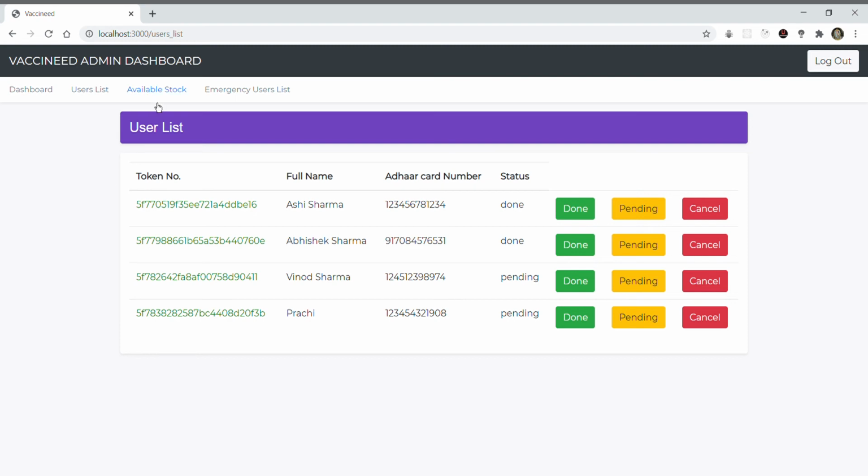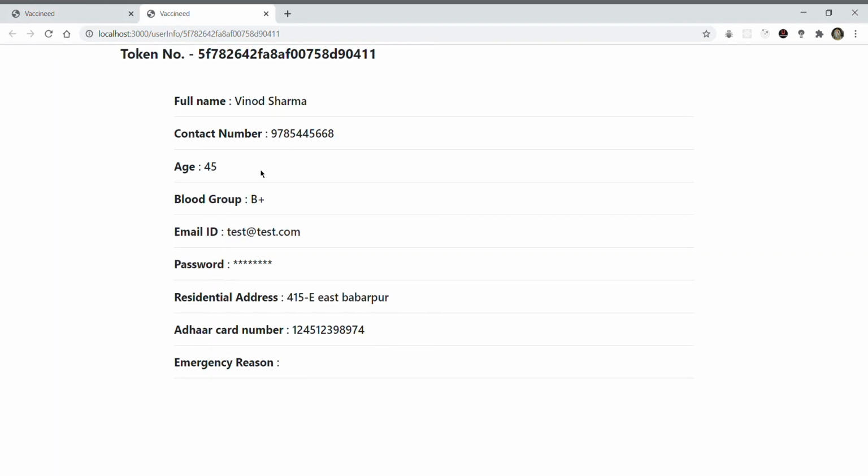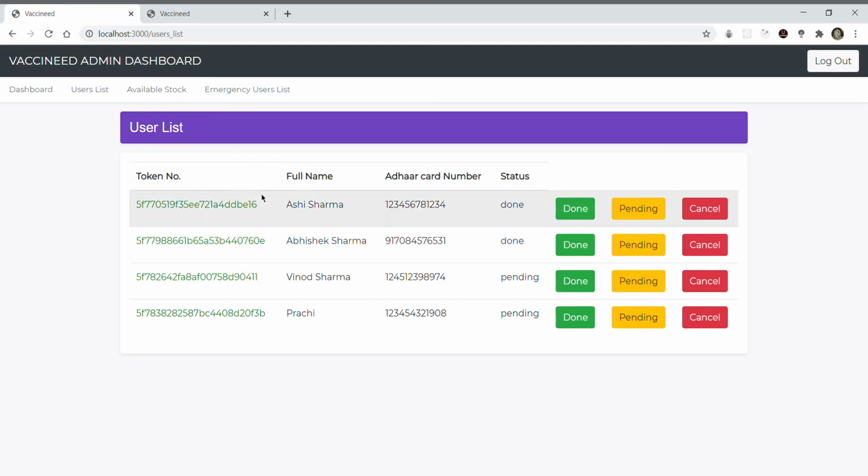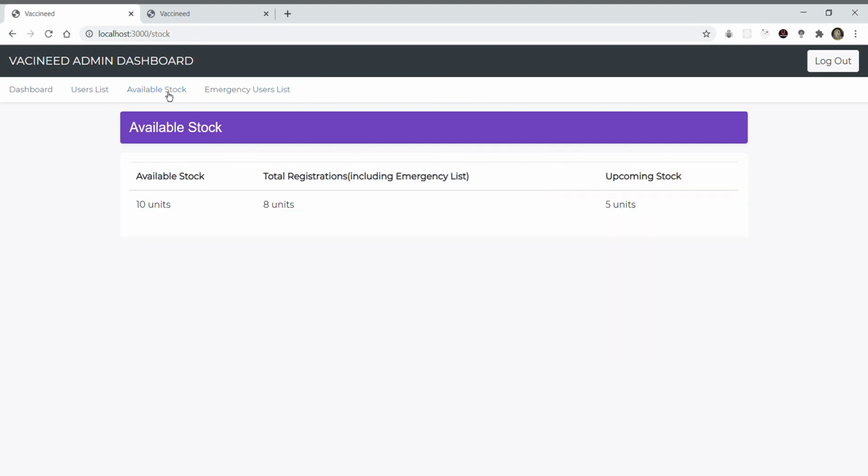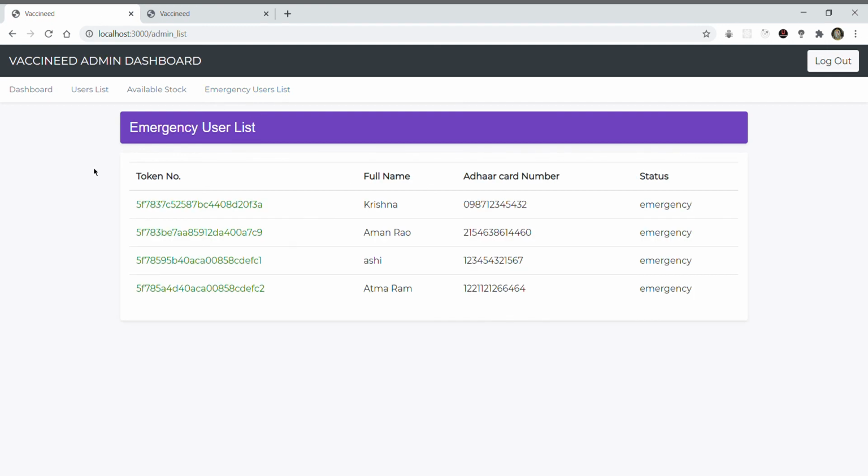If I am an admin, I can click on a particular token number and see each and every detail of that particular user. And the most important thing, the admin will keep track of the vaccine stock: how much is needed as per the number of registrations, how much is already in stock, and accordingly he can order more vaccines. Here we can see the list of emergency request users.